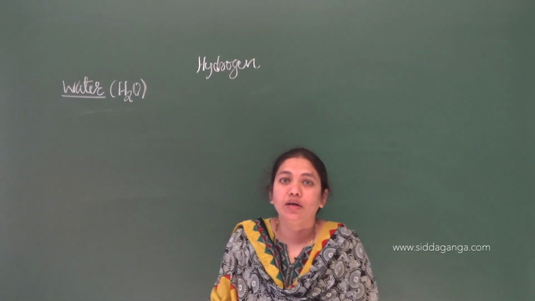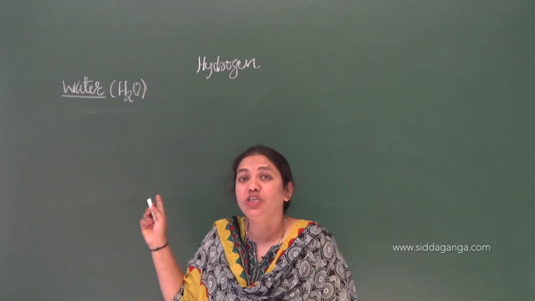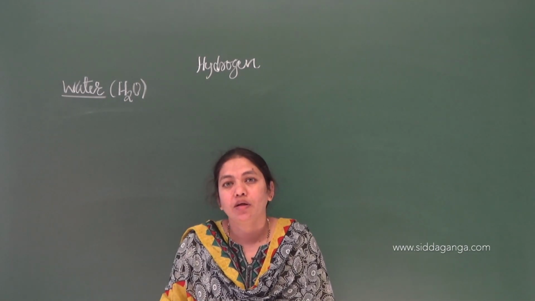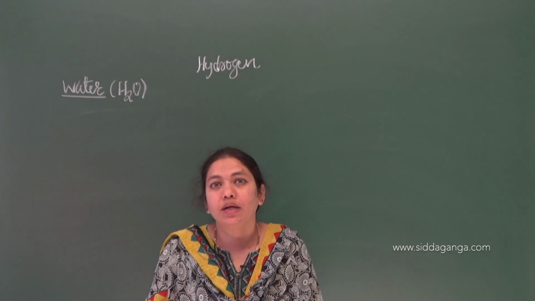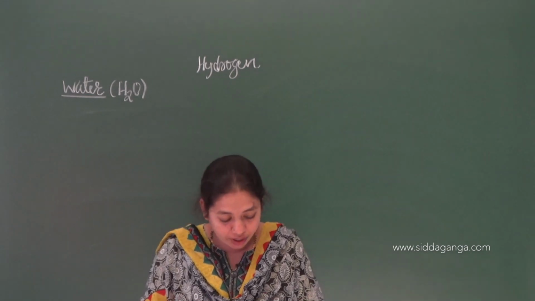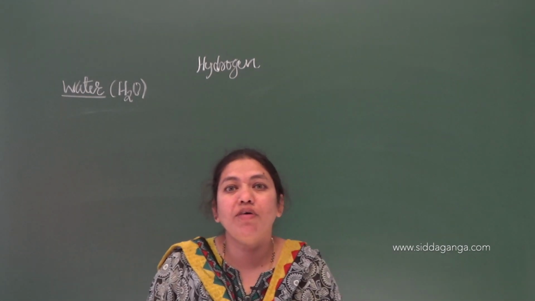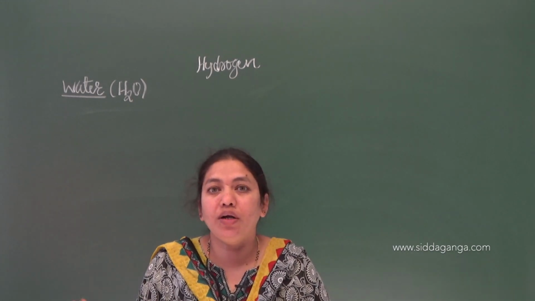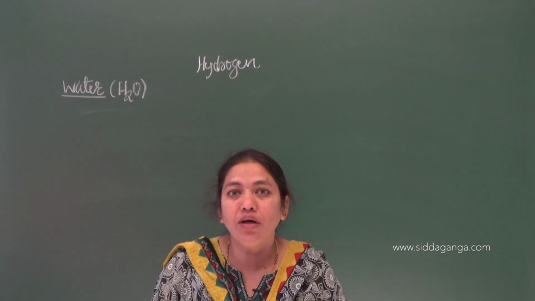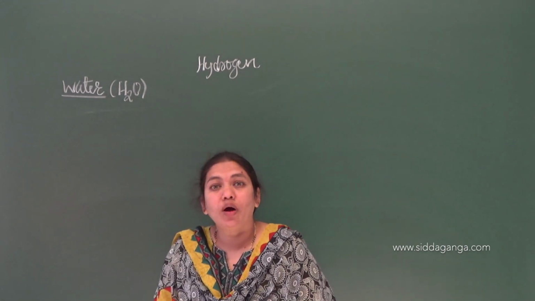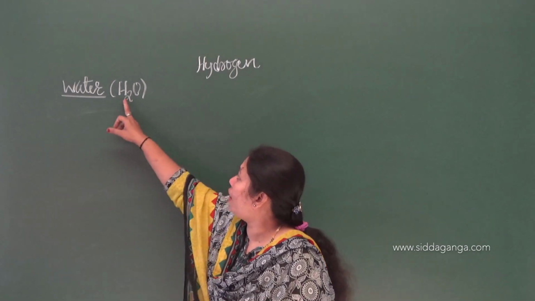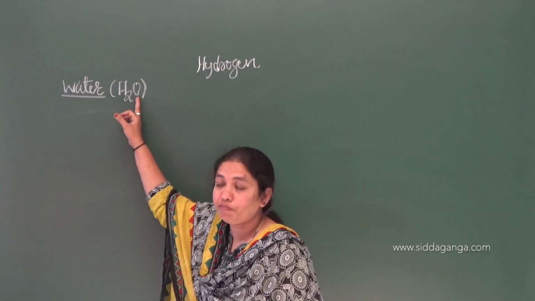And you all know that water is one of the essential compounds required for the survival of life on the earth. That may be plants, that may be animals. They require water for their survival. Without water we cannot expect life on the surface of the earth. Here, water is mainly made up of 2 hydrogen atoms and 1 oxygen.